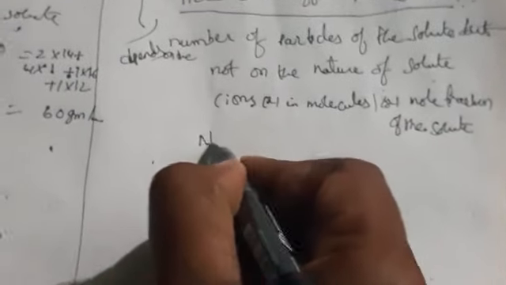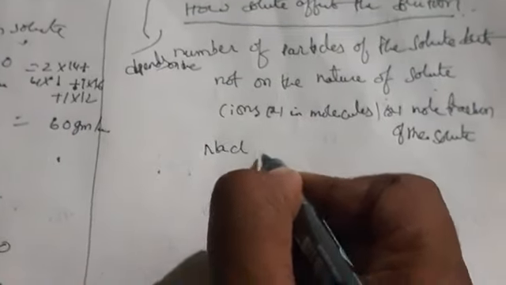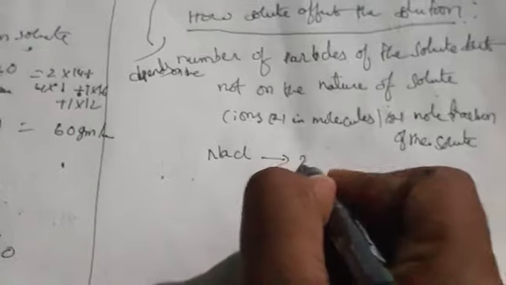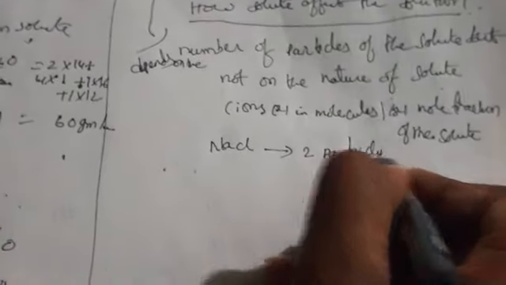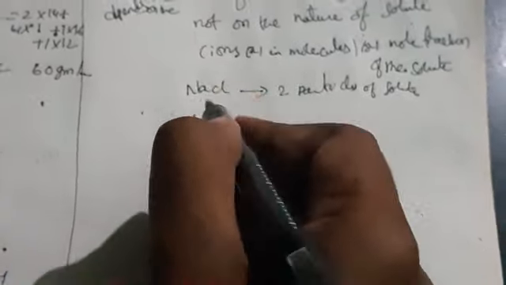For example, NaCl molecule I have taken. Here, NaCl is equal to 2 particles of the solute. In the same way, if I have taken some CaCl2 molecule, this is equal to 3 particles of the solute. Whatever molecule I am taking, NaCl ions give 2 particles of solute and CaCl2 gives 3 particles of solute.